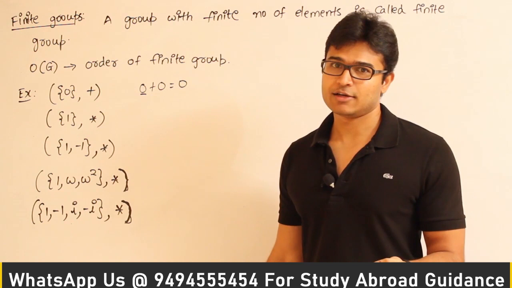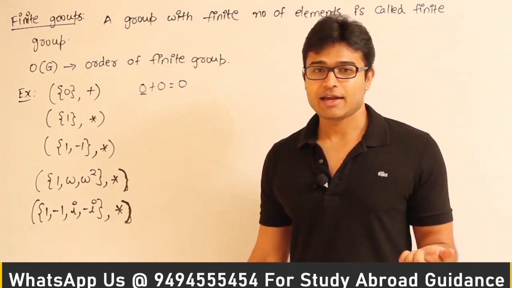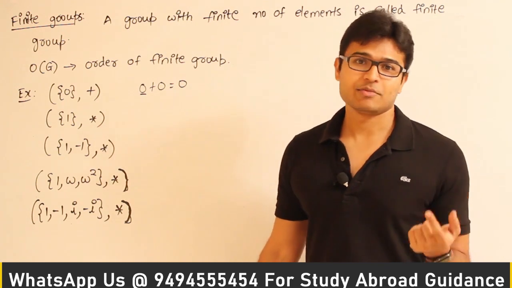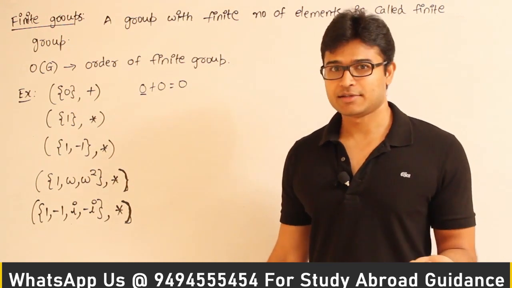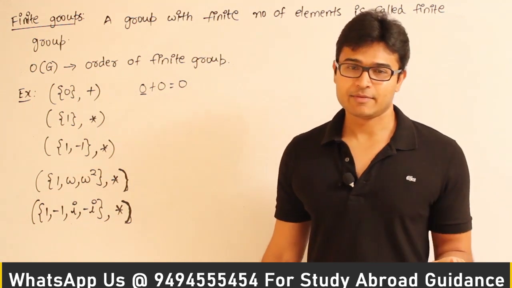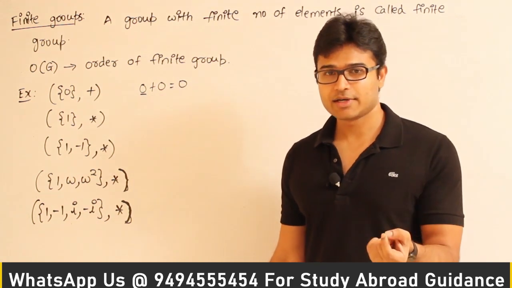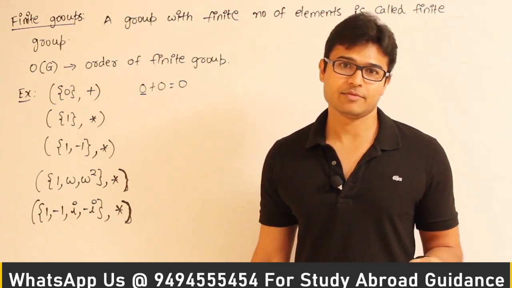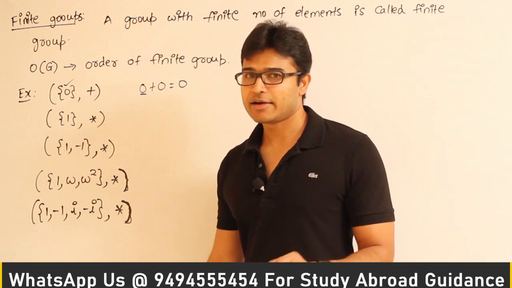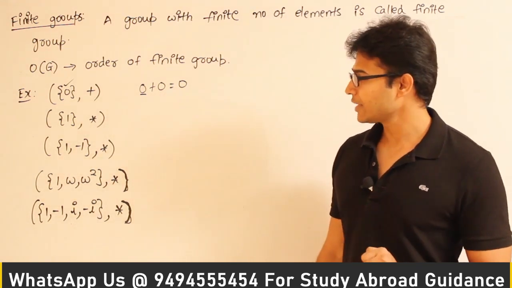That there should be an identity element. If there is only one element, and you need an identity element so that it becomes a group, then definitely that particular element is going to be the identity element itself. So make a note of this point. Any group containing only one element, that element is the identity element, right? Therefore in this case 0 is the identity element, right?